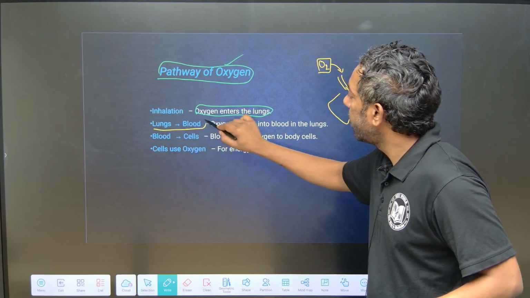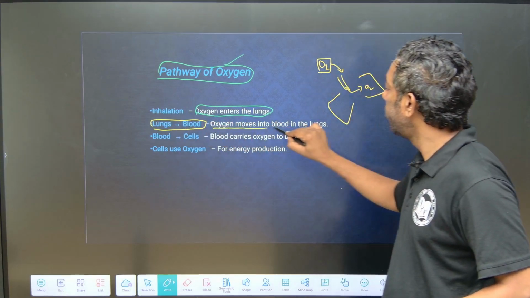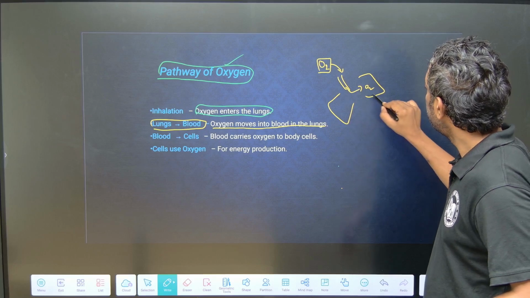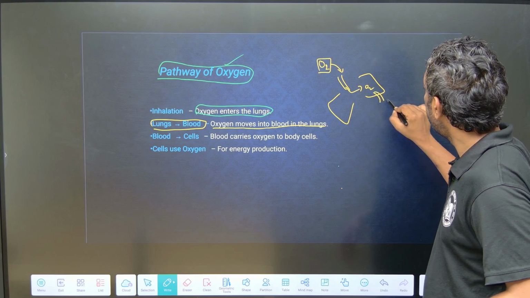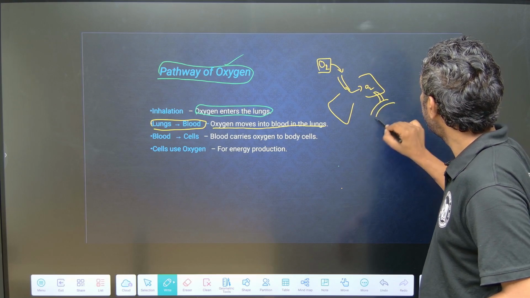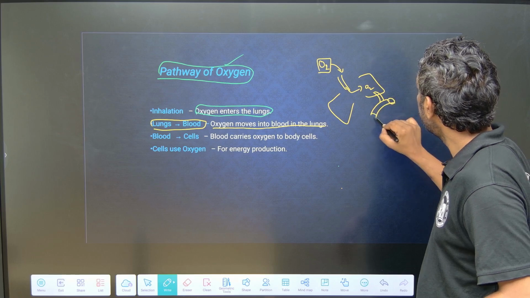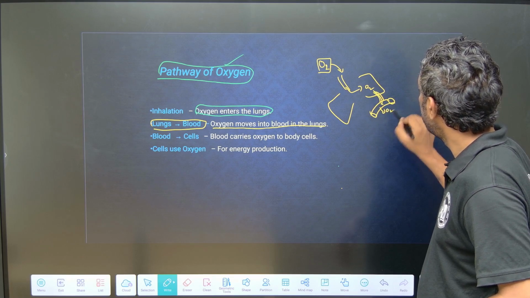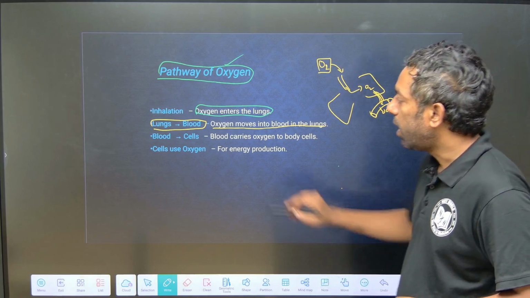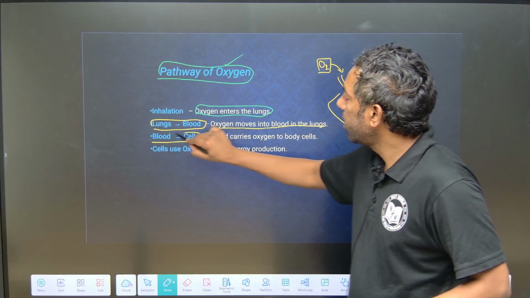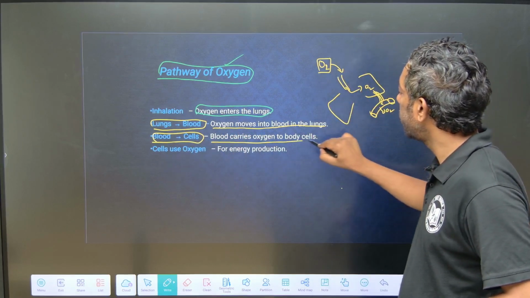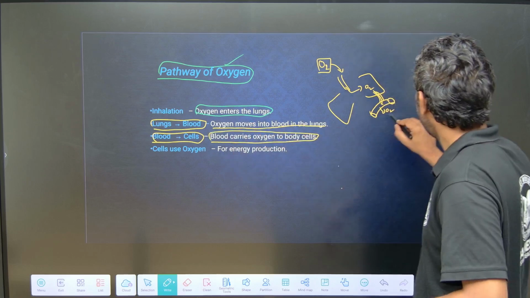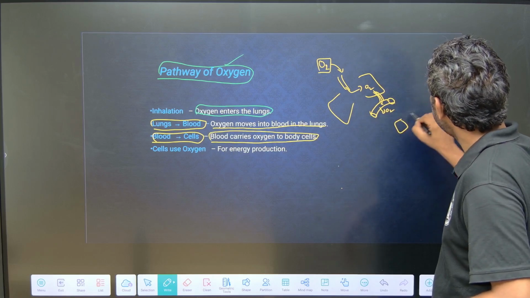From the lungs, oxygen can reach the blood. There is a blood vessel directly connected to the lungs. The oxygen reaches the blood, and the blood carries oxygen into the cells. Finally, it reaches the body cells.